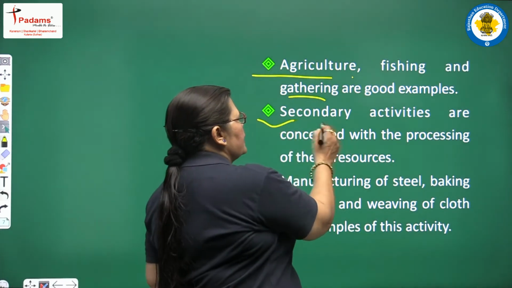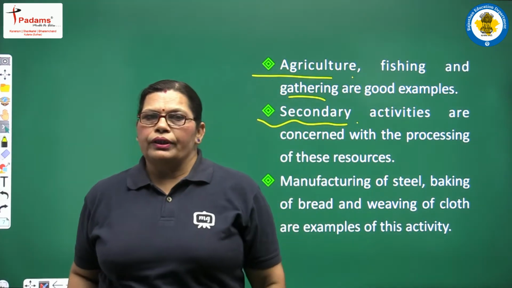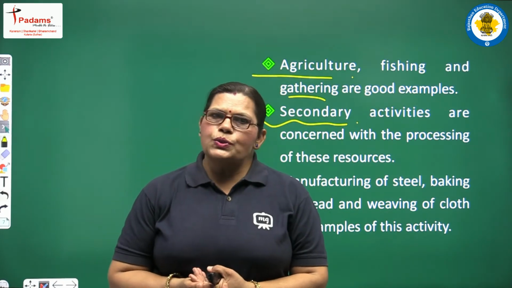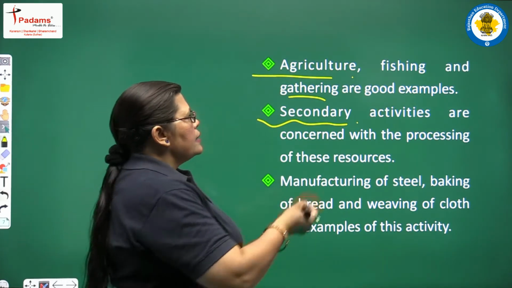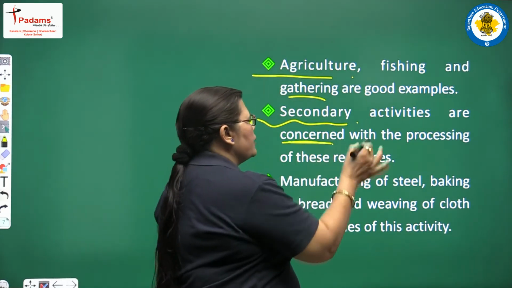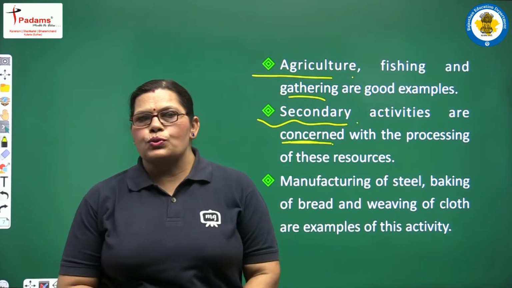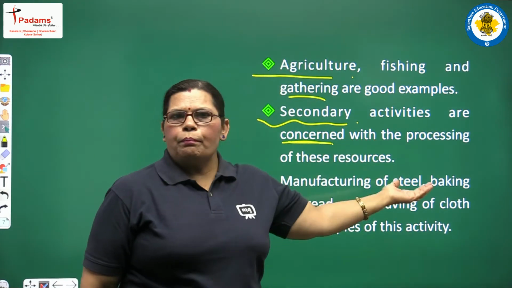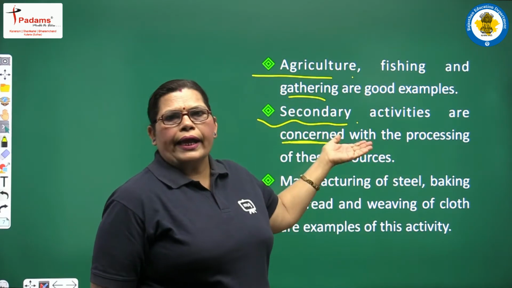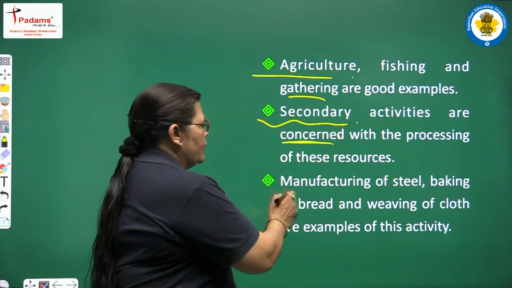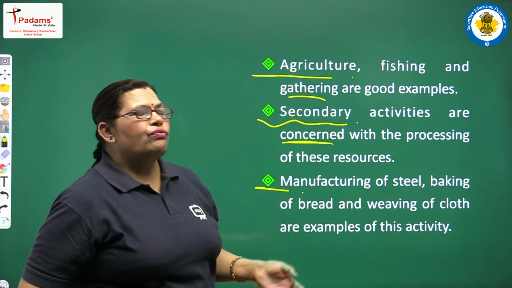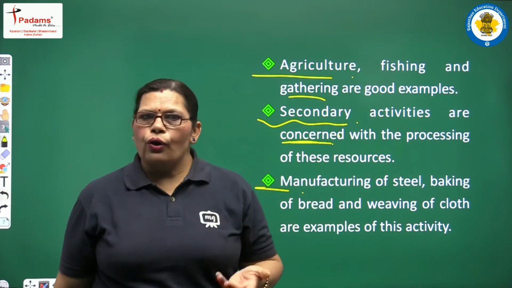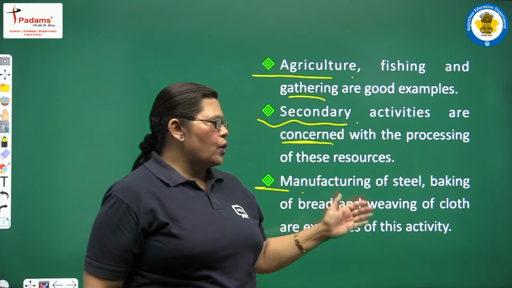When we are discussing the secondary activities, what things are included in the secondary activities, students? See here, secondary activities are concerned with the processing of these resources. All these resources come into the processing part, then it comes under the secondary activities. For example, manufacturing of steel, baking of bread and weaving of cloth are examples of this activity.